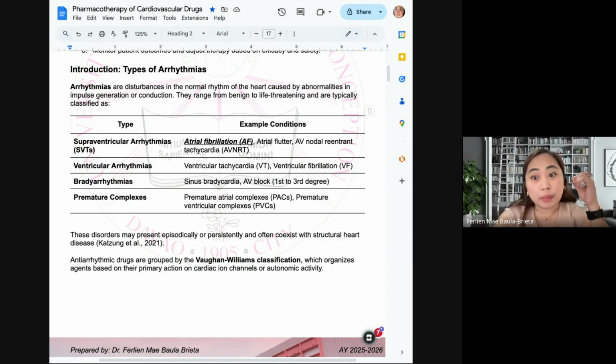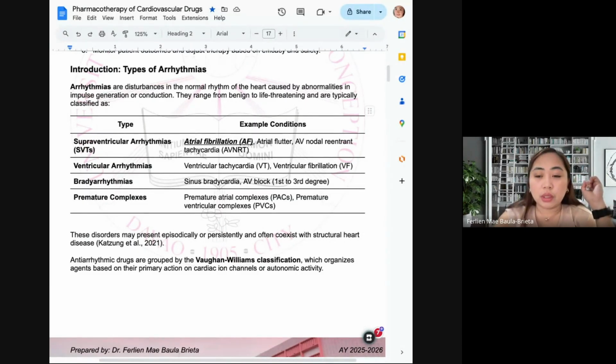For example, rheumatic heart disease due to persistent tonsillitis that was not managed or treated, so it further developed to rheumatic heart disease. There's structural modification that affects the beating of the heart, that results in arrhythmias. So children and also adults that have structural heart disease are being monitored through 2D echo.